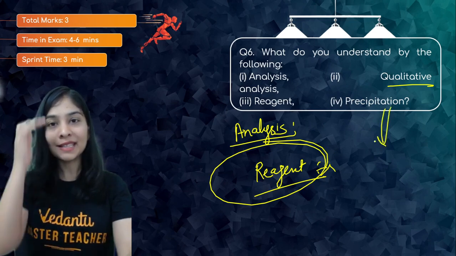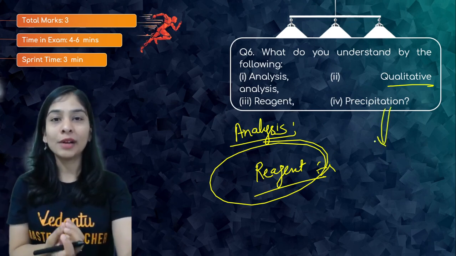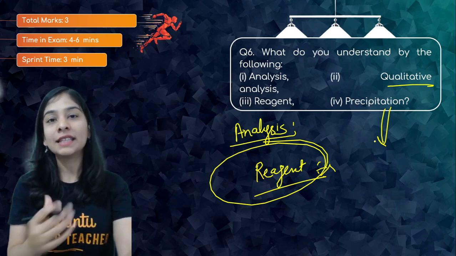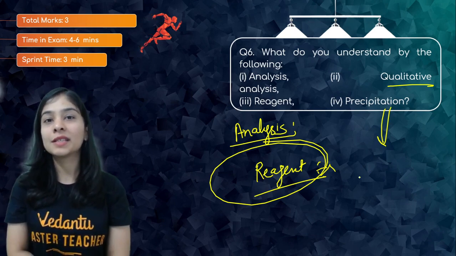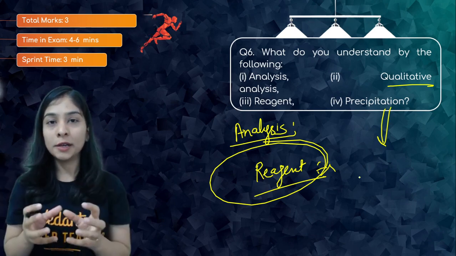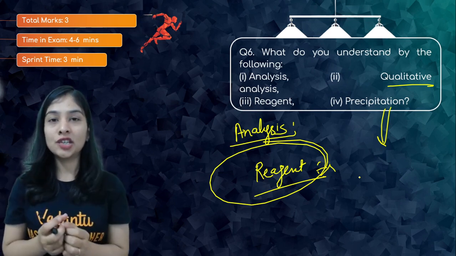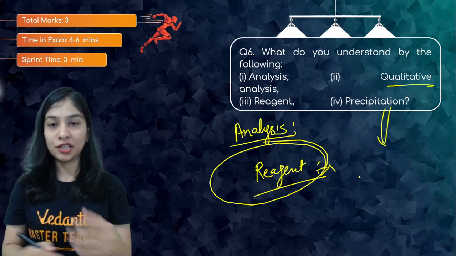Now I'm talking about precipitation. A precipitation reaction is very simple, in which you get one of the products as a precipitate, an insoluble product. A precipitation reaction is a type of DD reaction, double displacement or double decomposition reaction. When you mix two aqueous solutions, they react with each other and give one insoluble product. So that's your precipitation reaction.